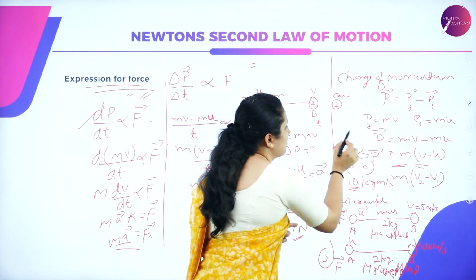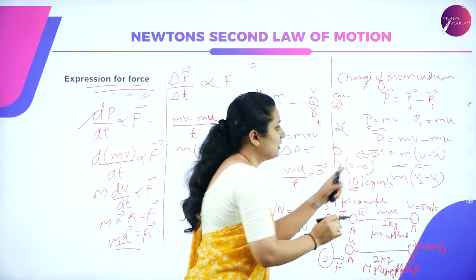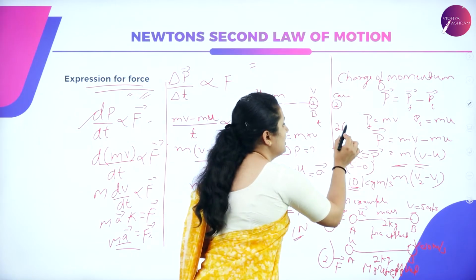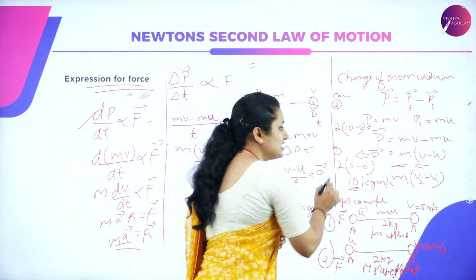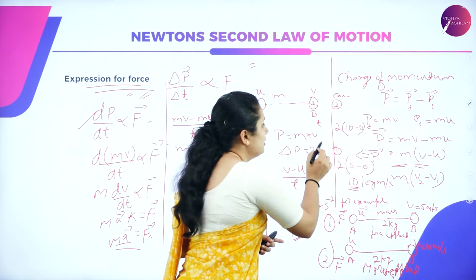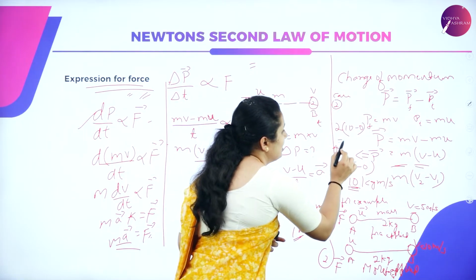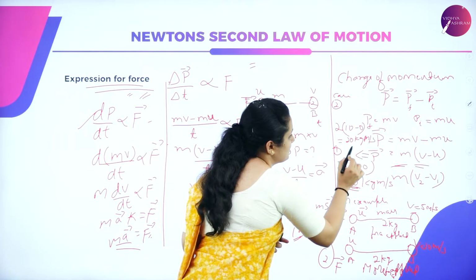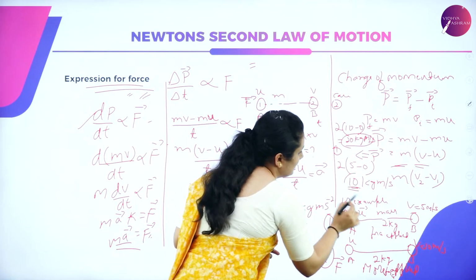Mass is same, 2. But what is the final velocity? It is 10 because I applied more force. 10 minus initial velocity is 0. It is starting from 0. So, what is the value here? It is 20 kg meter per second. See this, 20 and 10.